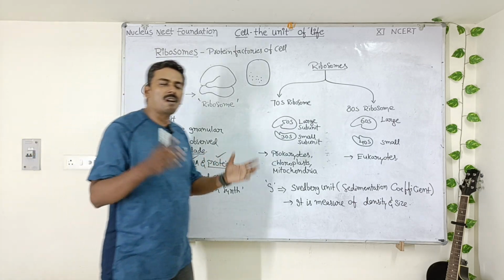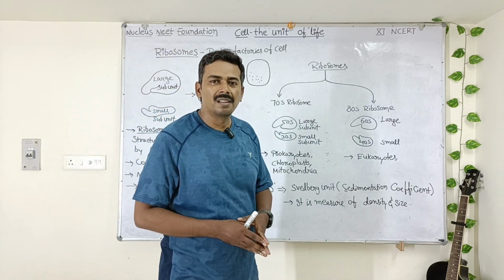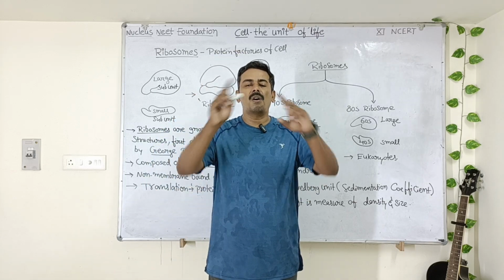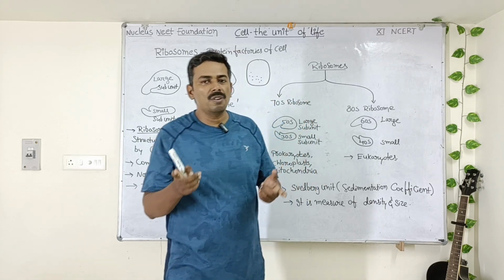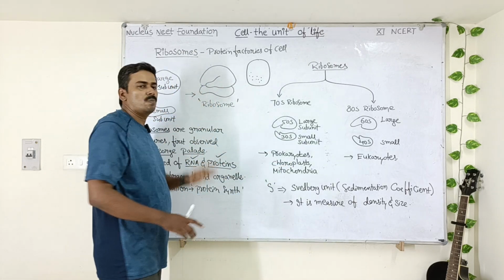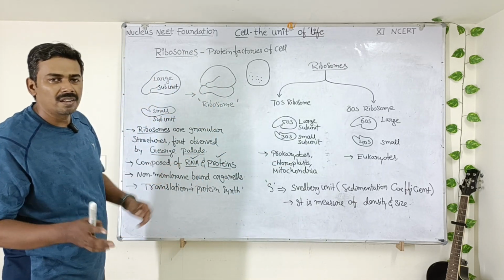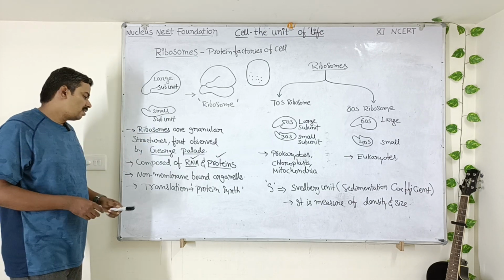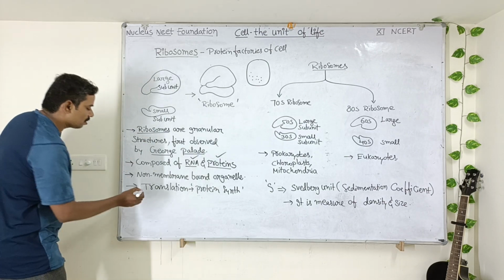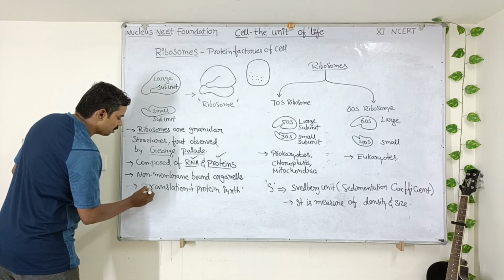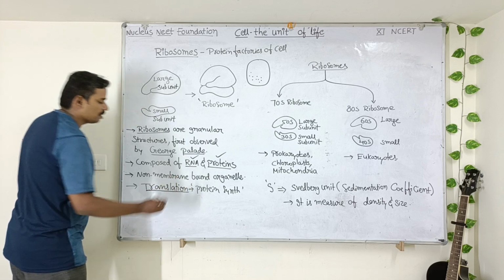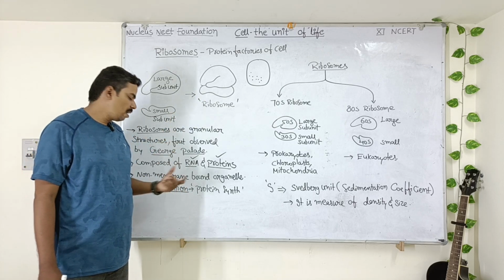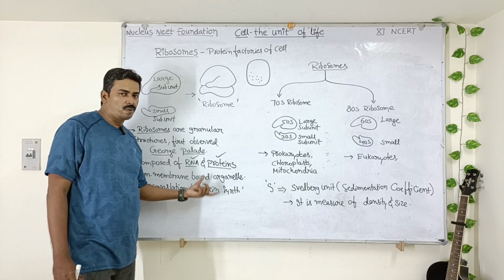Can you tell one more non-membrane bound cell organelle? Nucleolus. Nucleolus also does not have any outer membrane. That's why nucleolus and ribosome both are non-membrane bound cell organelles. Note down this point. Next. The ribosomes synthesize proteins by a process called translation. So what is the process called? Translation. Translation is a process which is undertaken by ribosomes to synthesize proteins.